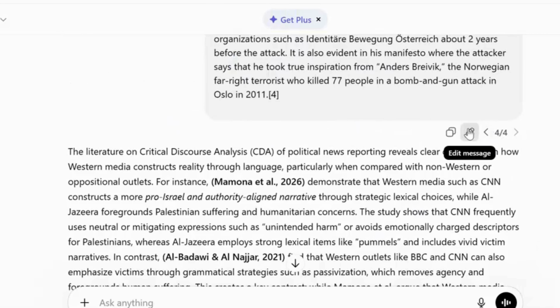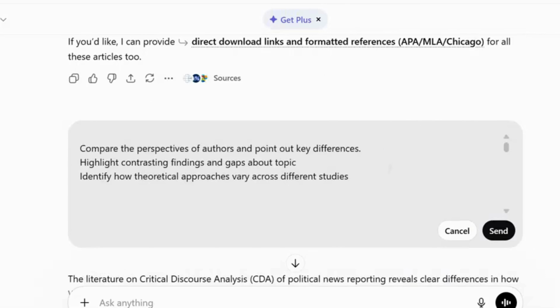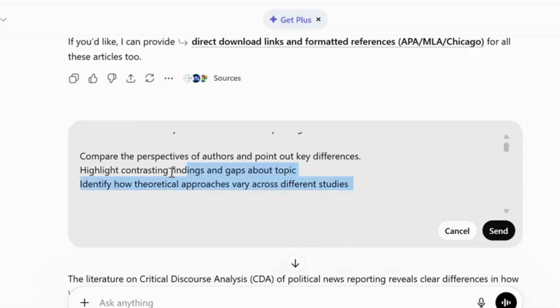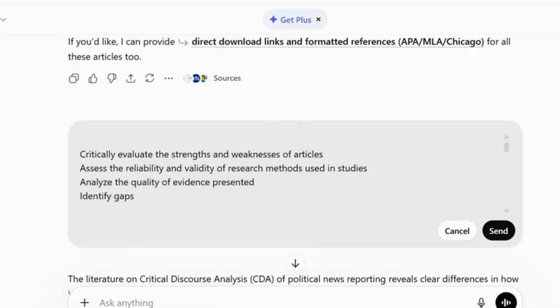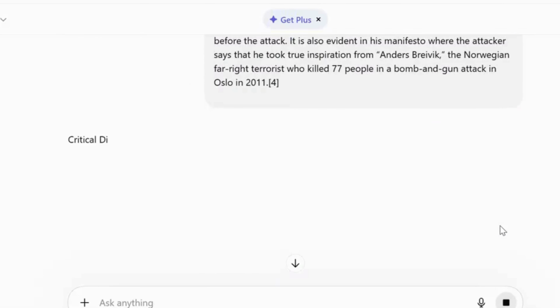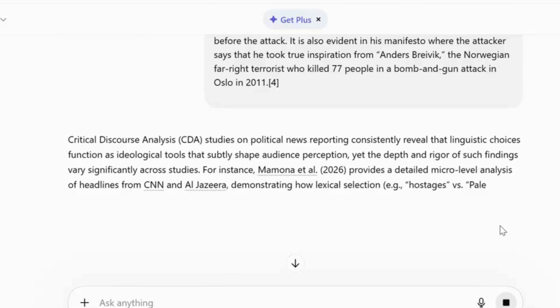When writing a literature review, it is important that we compare the reliability and validity of articles. It helps to find a good gap. So my next prompt is, critically evaluate the strengths and weaknesses of articles. Assess the reliability and validity of research methods used in studies. Analyze the quality of evidence presented. Identify gaps. ChatGPT works according to my request and gives me 3 lengthy paragraphs.